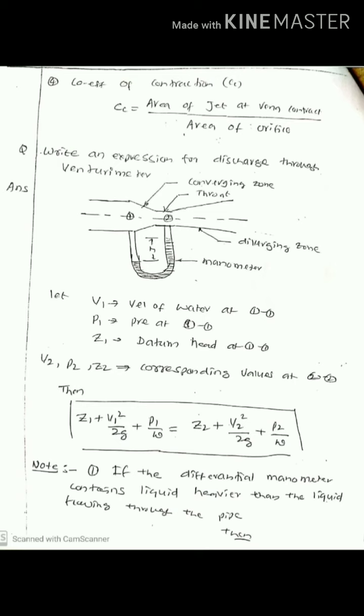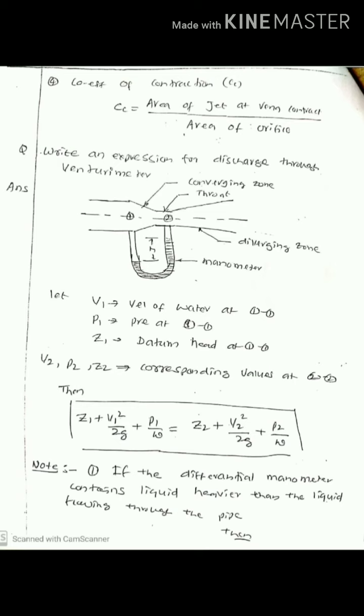Now we will discuss the expression for discharge through the venturimeter. As you already know, the venturimeter is a device used to measure the discharge. It consists of three parts: a converging zone, the throat, and a diverging zone. The figure is showing the same thing. V1 is the velocity of water at section 1,1, P1 is the pressure at 1, and Z1 is the datum head at 1,1. The corresponding values at 2,2 are V2, P2 and Z2. According to Bernoulli's theorem, the total energy remains the same, that is Z1 plus V1 square by 2G plus P1 by W is equal to Z2 plus V2 square by 2G plus P2 by W.